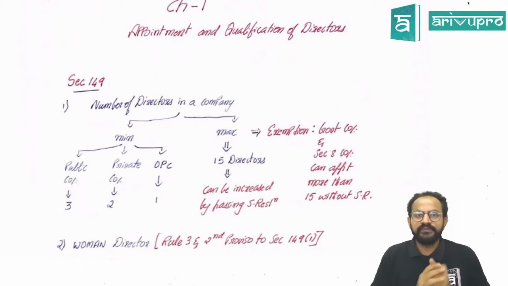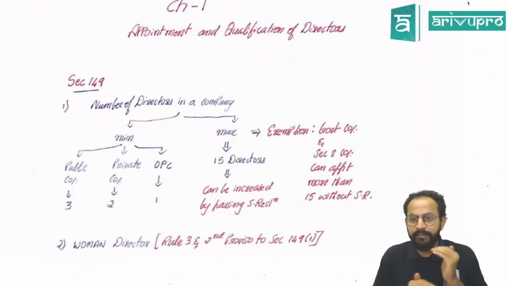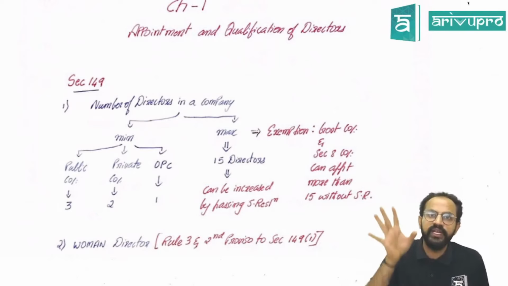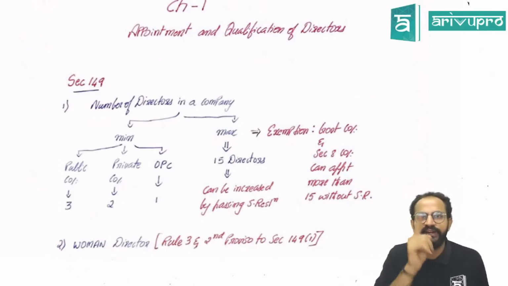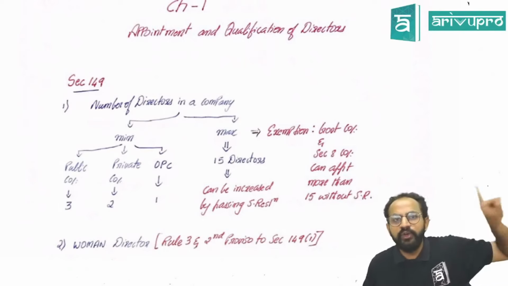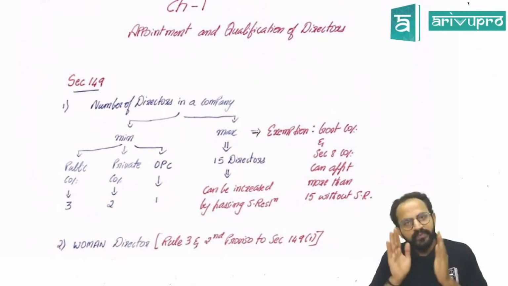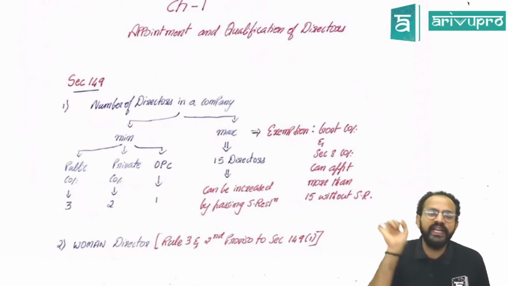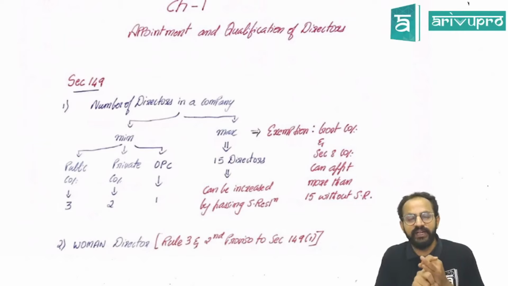So if I want to appoint directors, the maximum number of directors in my company is 15. Sir, if I want to appoint more than that? You can appoint more than 15 directors in your company, provided you call your shareholders and pass a special resolution. However, this maximum limit of 15 directors is not applicable to government and Section 8 companies.